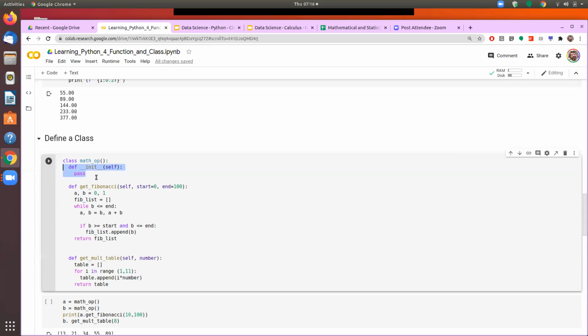You may or may not have anything inside that particular function, but initialization function is definitely required because that would be called to initialize the class. So if there is no other data parameter to be defined, or if there is no other operation to be done inside the initialization function, we can just say pass. It means that after defining the initialization, it will not do anything. So it will just initialize this class.